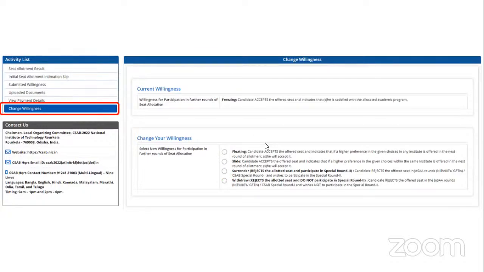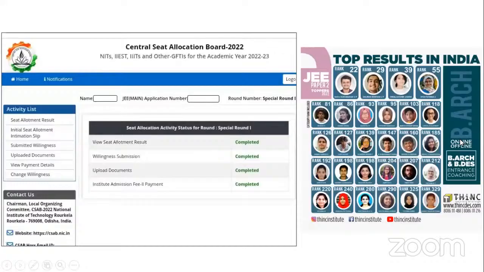For example, one of the students who got into SPA Delhi was saying that I'm happy with the campus that I've got. Even though I have given a different campus above SPA Delhi, I don't want to go. So he decided to freeze it. So students who are happy with the college that they've gotten, they don't want to take part in further rounds, they can click on freeze.